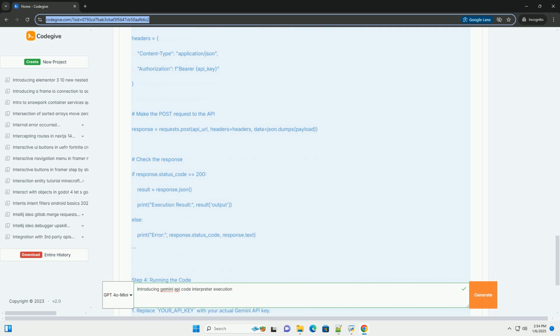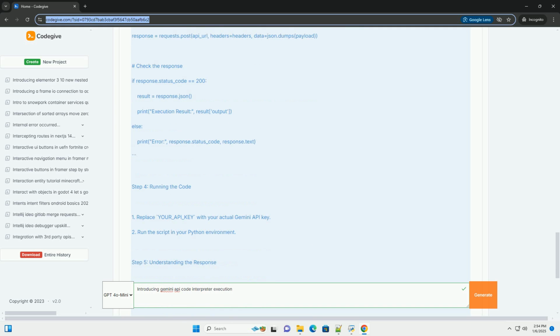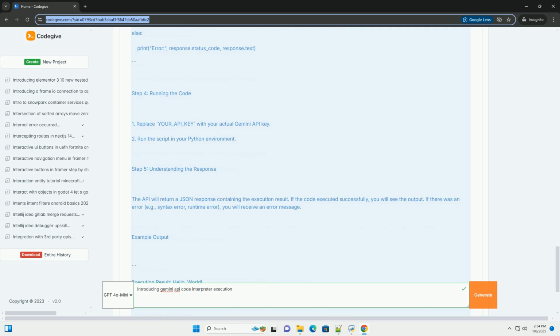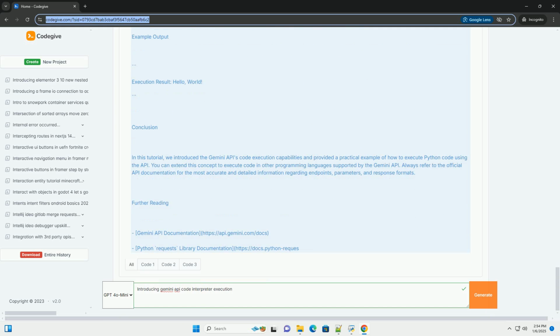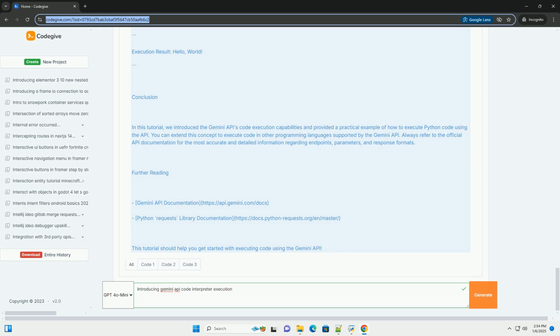Prerequisites. 1. Access to the Gemini API. Ensure that you have access to the Gemini API. You may need an API key or other credentials. 2. Basic knowledge of HTTP requests. Familiarity with making HTTP requests using tools like curl, Postman, or programming libraries like requests in Python. 3. Programming environment. A development environment set up to test the API calls, for example Postman, Python, etc.